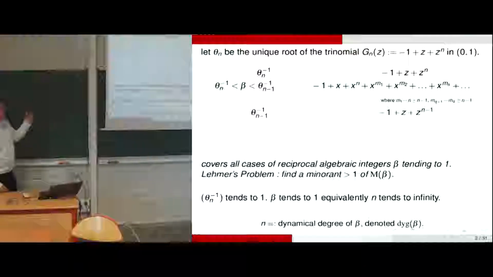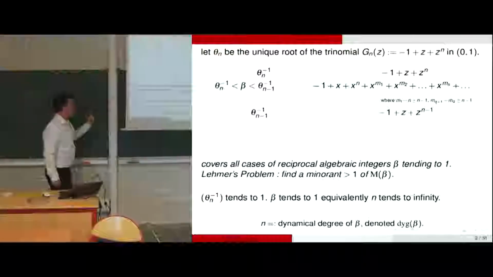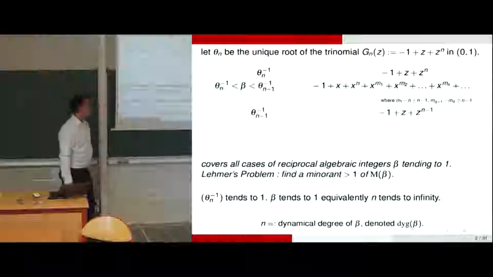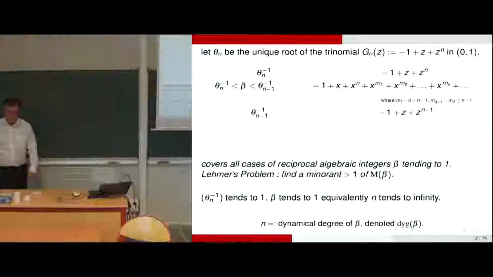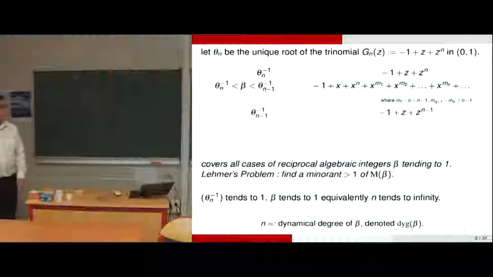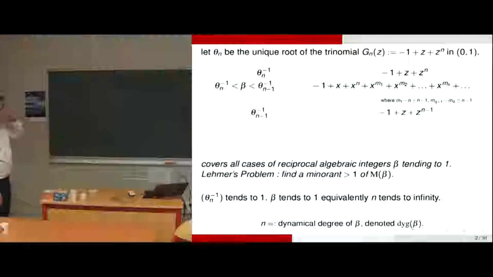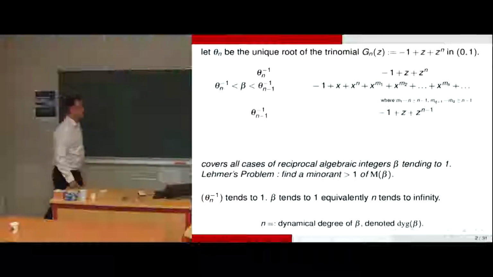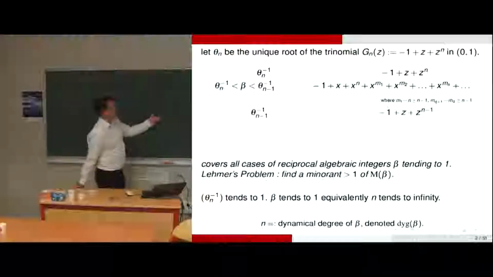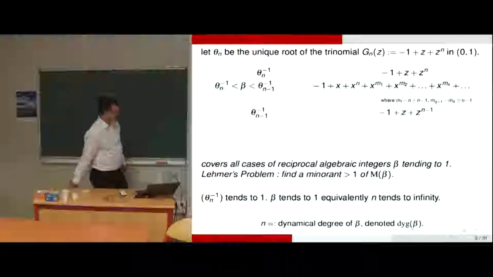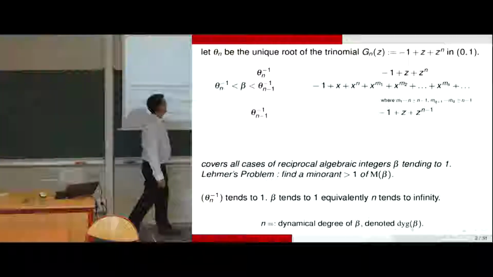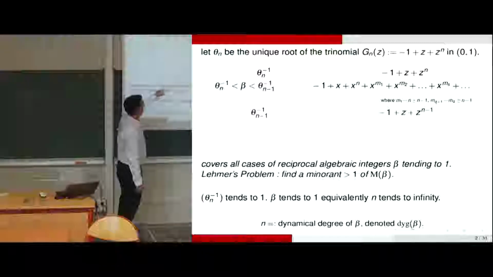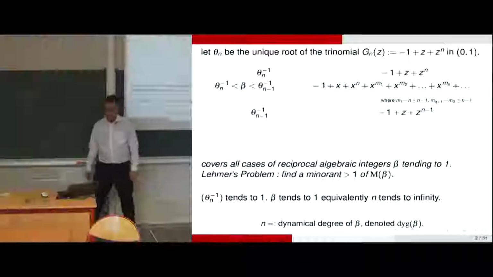And actually, this approach covers all cases of reciprocal algebraic integers beta greater than 1, that is, the houses of any algebraic integer tending to 1. And the problem of Lehmer is to find a minorant. Does there exist a minorant, strictly greater than 1, of the Mahler measure of beta? So how is it possible to recover the conjugates of beta from the dynamics?